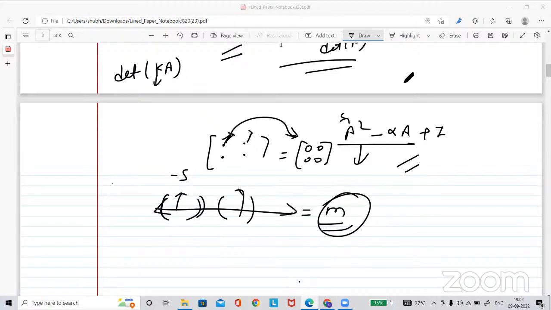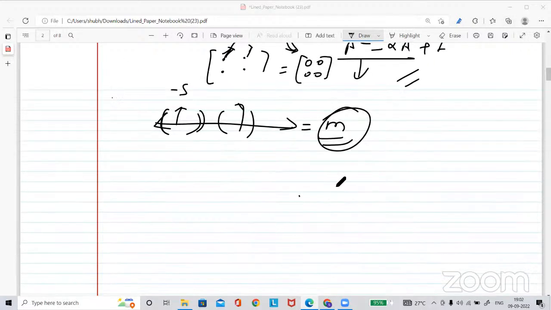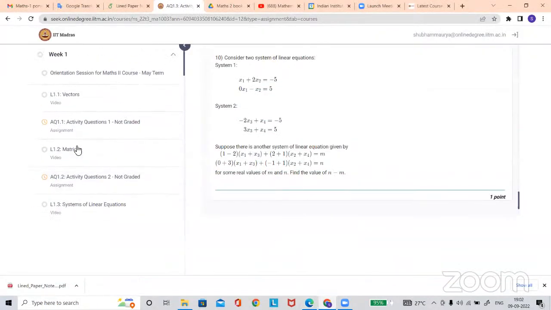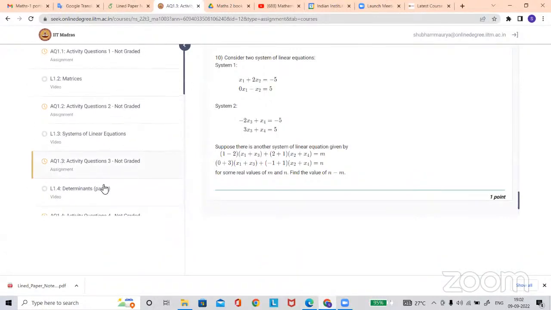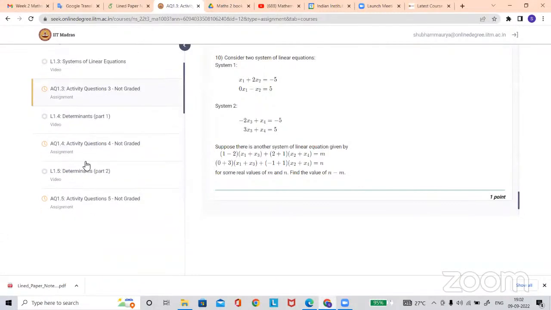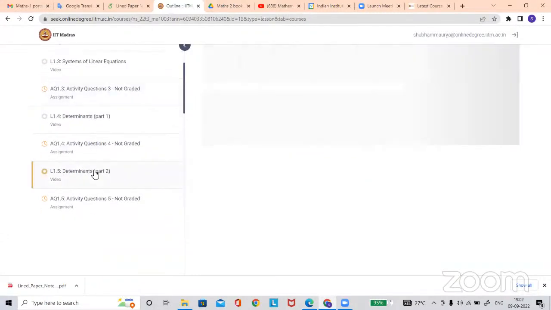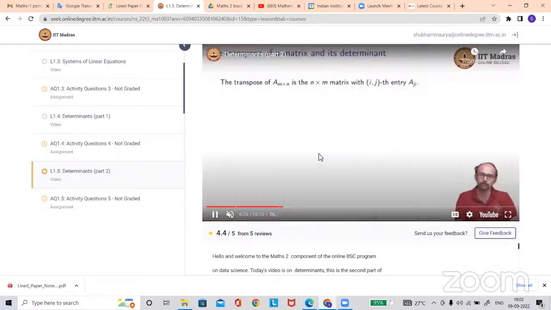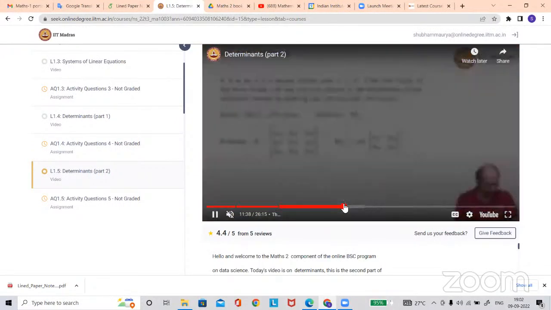Yes, sir. So my question is related to the lecture. I'm unable to understand the cofactor concept that was mentioned in Determinant part 2. Something like a sign change is managed by the cofactor. So can you explain it once? Yes. So okay.